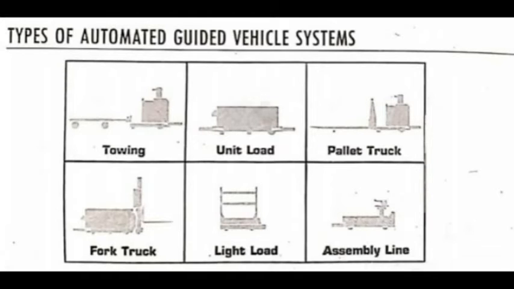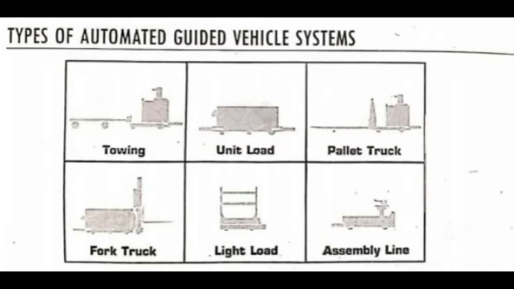And coming to the next type, unit load vehicles. This type of AGV is used to move unit loads from one station to another station. They are normally equipped with decks that permit transportation of an individual unit load on board the vehicles. The deck can be a powered or non-powered roller, chain or belt deck, a lift and lower type, or a custom deck with multiple compartments. The unit load vehicles are often equipped with automatic load transfer.